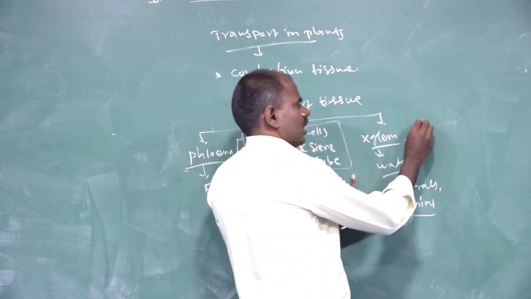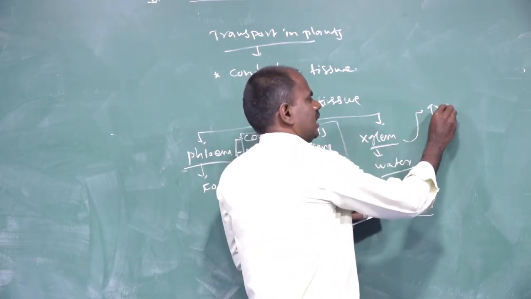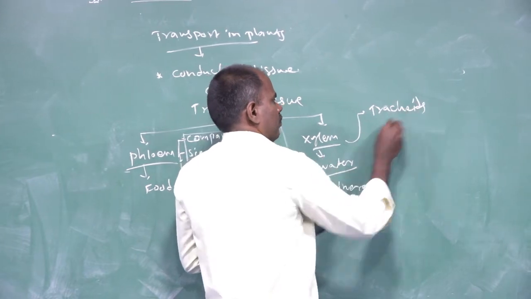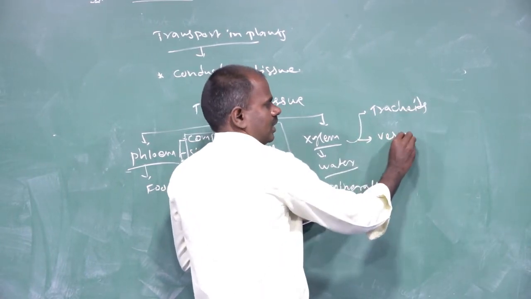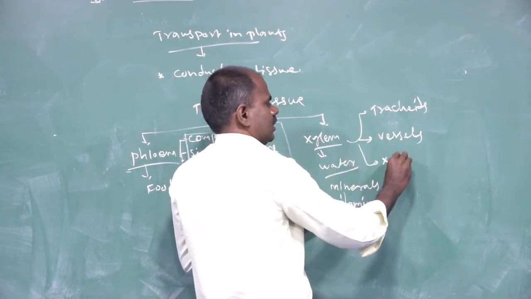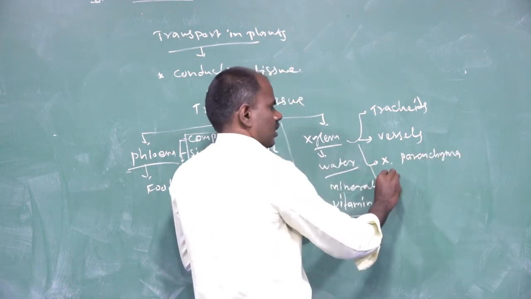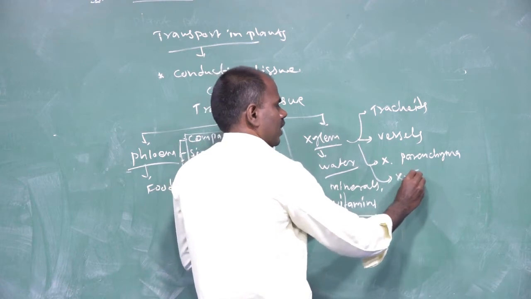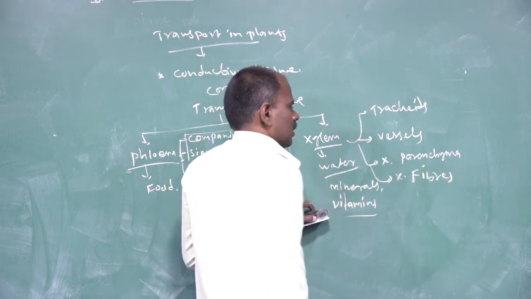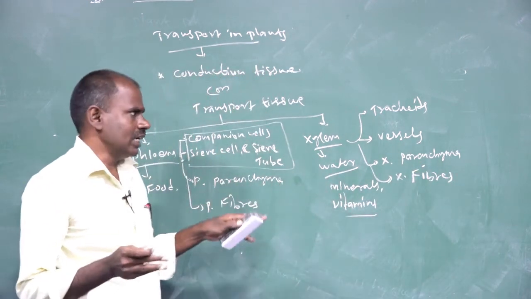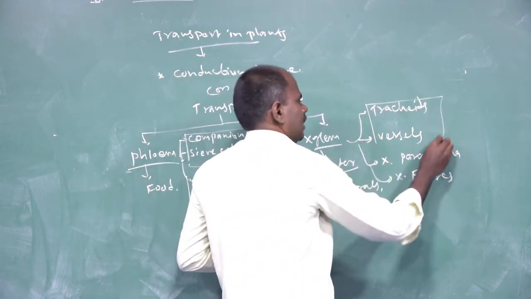In xylem, there are 4 types of xylem elements. The first one is tracheids. The second one is vessels. The third one is xylem parenchyma. And the fourth one is xylem fibers. In higher plants, the water conducting elements are tracheids and vessels.